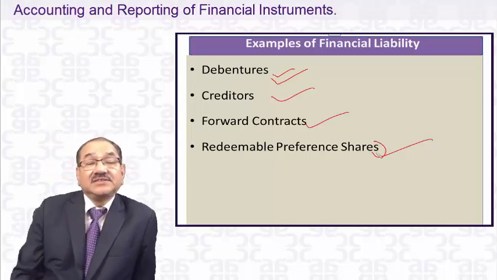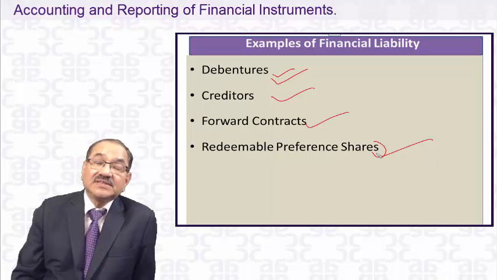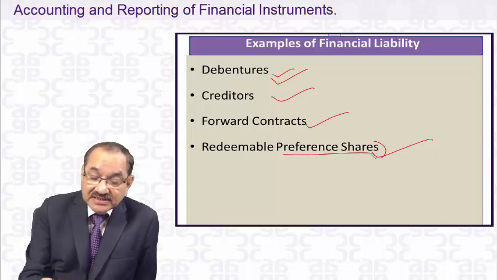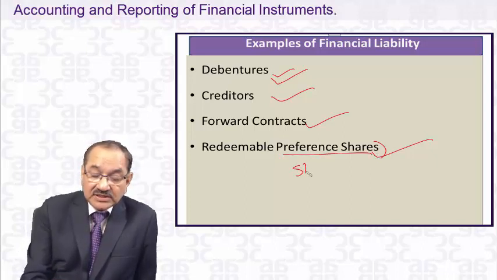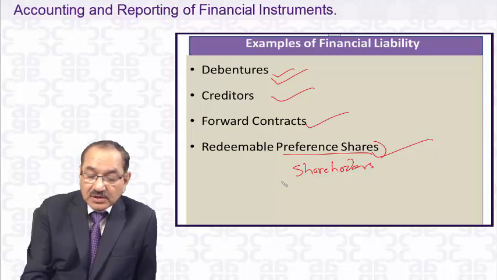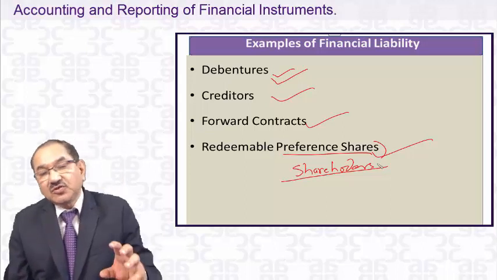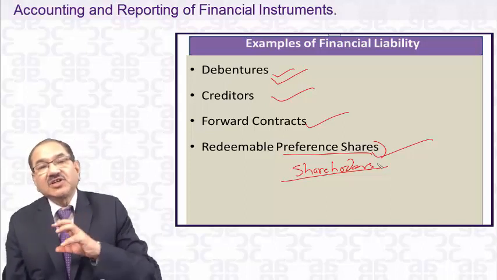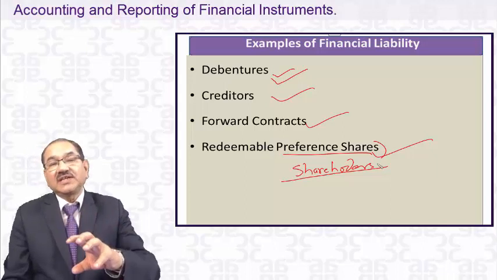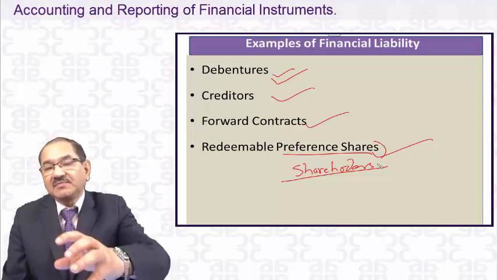In India, generally, redeemable preference shares, because they are preference shares, are shown with the shareholders' money. It belongs to the shareholder, and there are two types of shareholder: equity and preference.